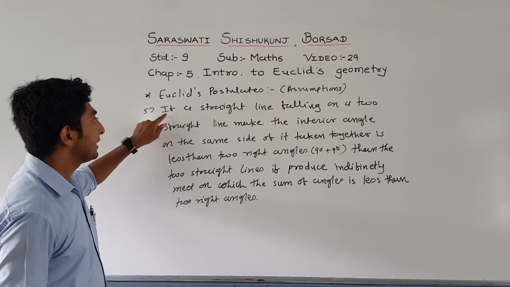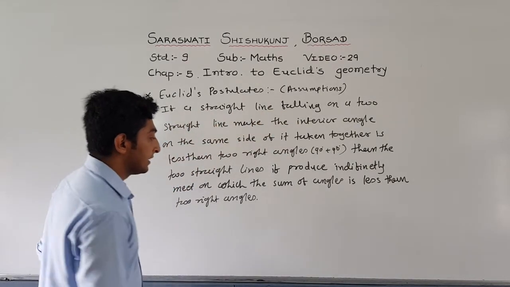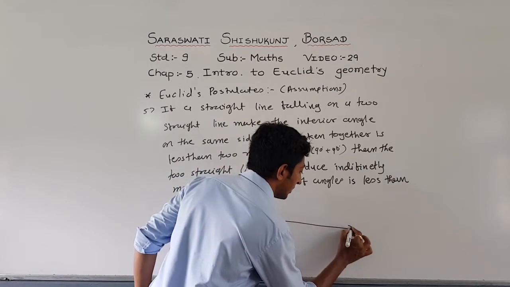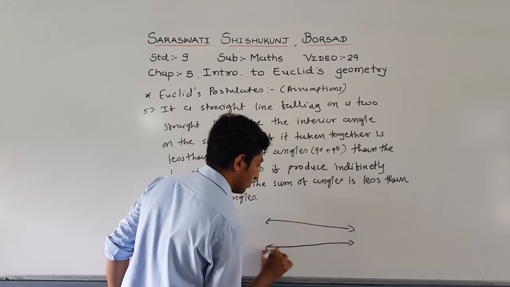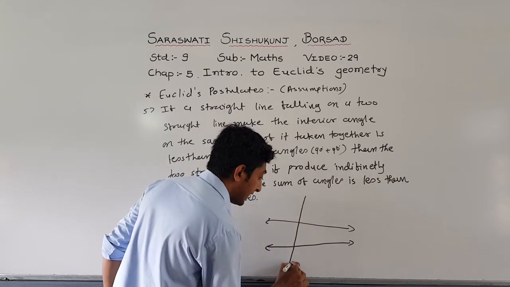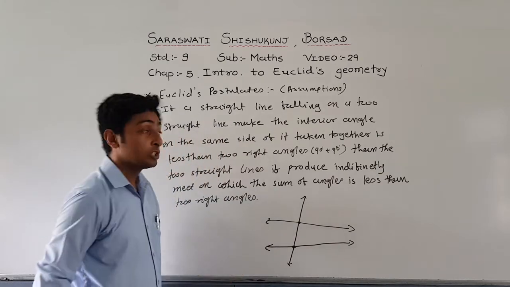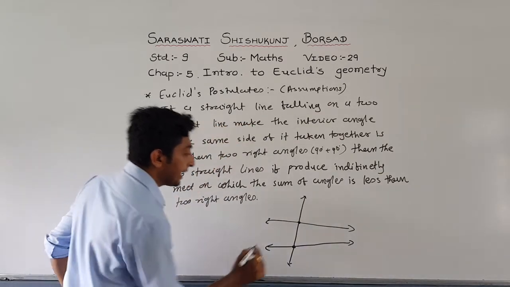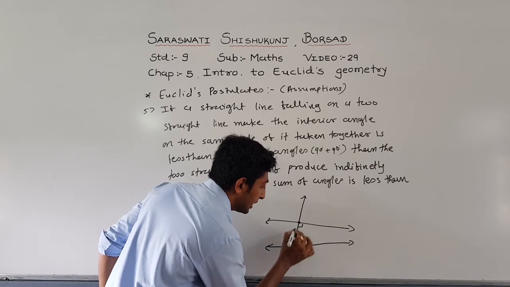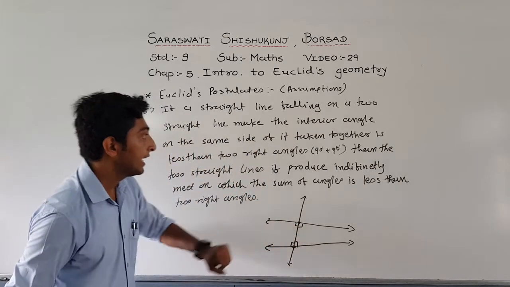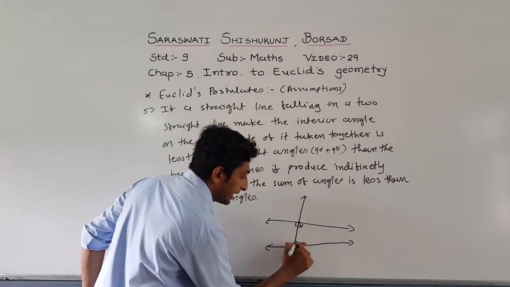The last postulate is: if a straight line falling on two straight lines. That means here we have given these two lines. A straight line falling on two straight lines makes interior angles. These are the interior angles: 1, 2, 3, and 4. These four are interior angles. On the same side, that means this one and this one.